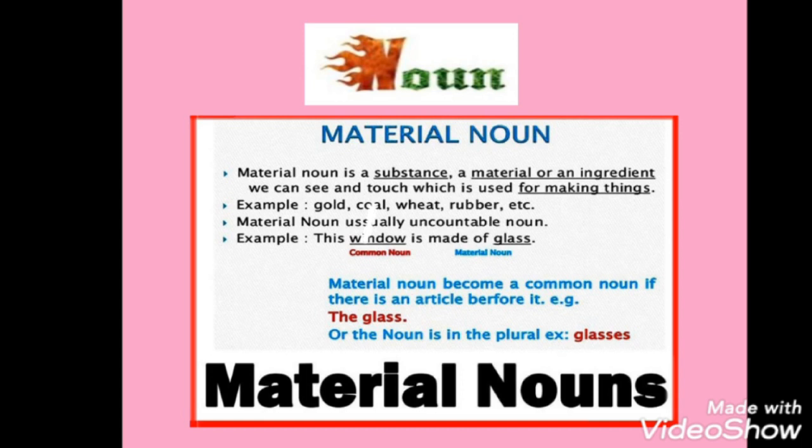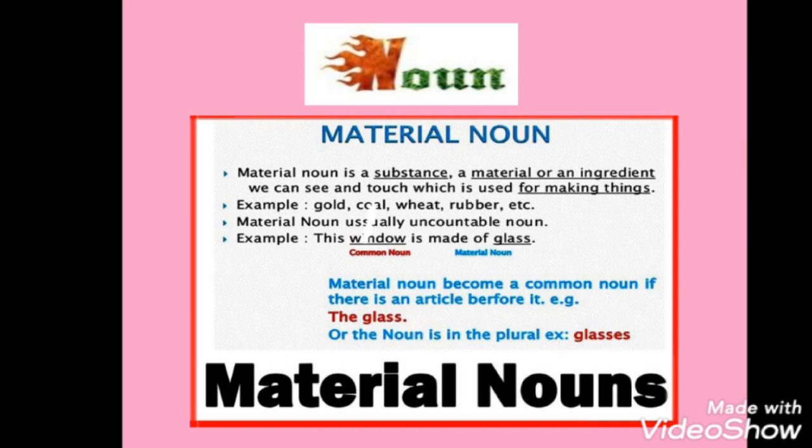Example: this window is made of glass. A material noun becomes a common noun if there is an article before it, for example the glass, or if the noun is in the plural, for example glasses. So don't get confused between material noun and common noun.